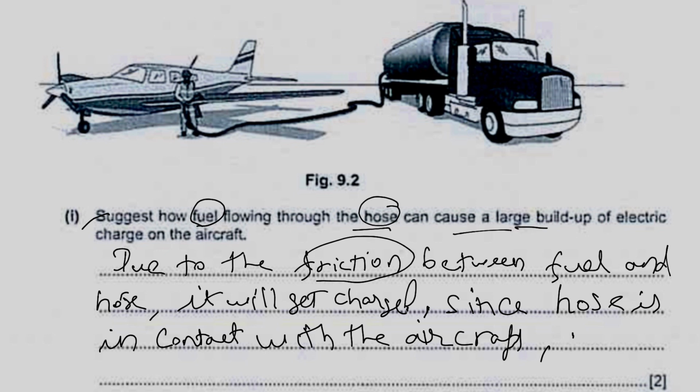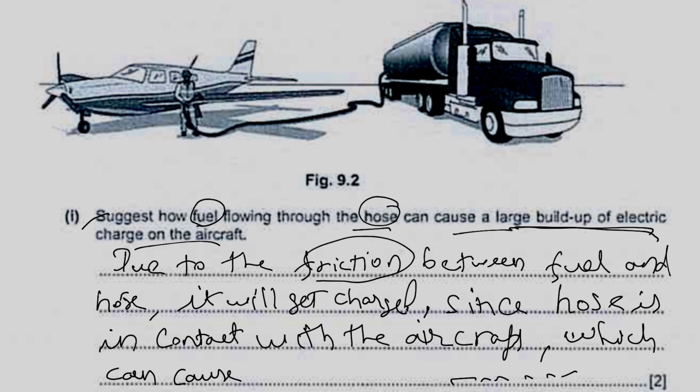So here you can write the same thing, large buildup of electric charge.